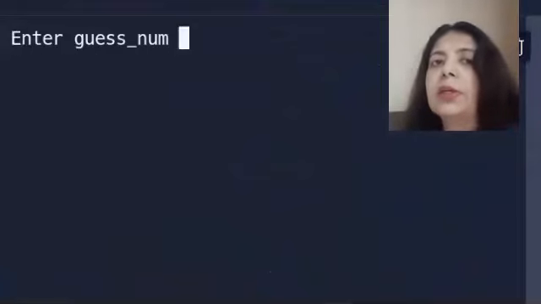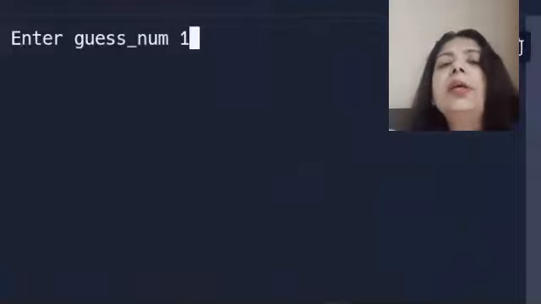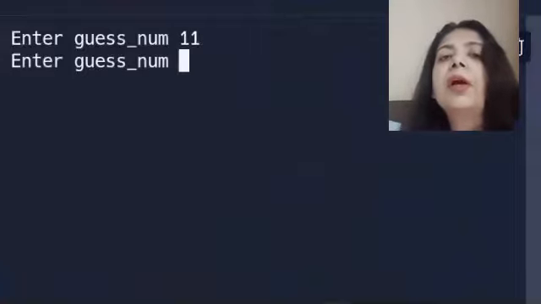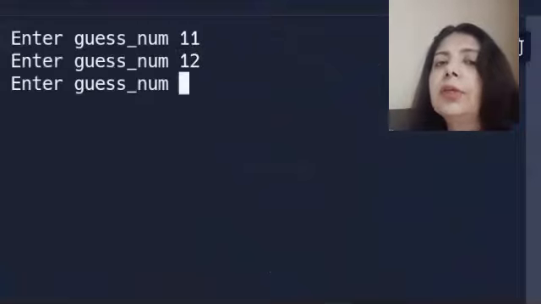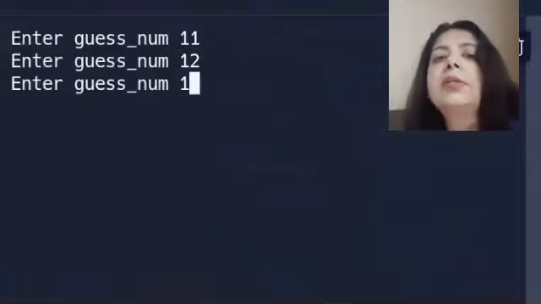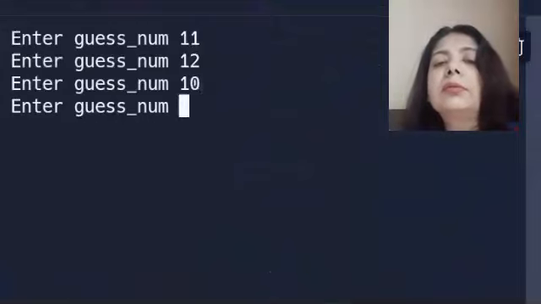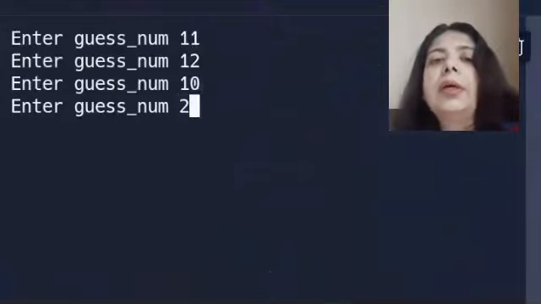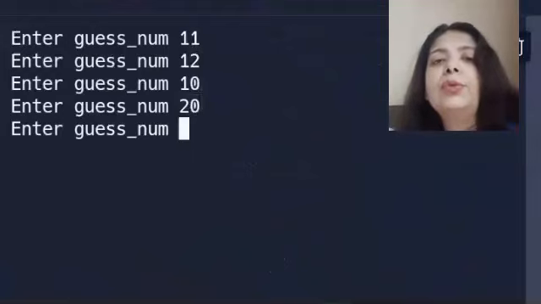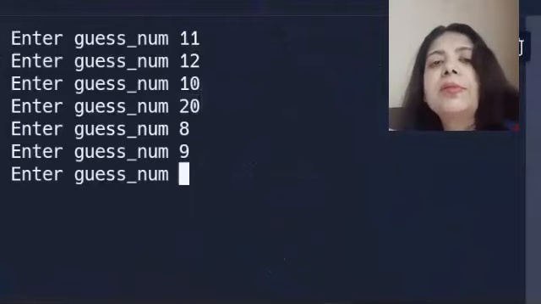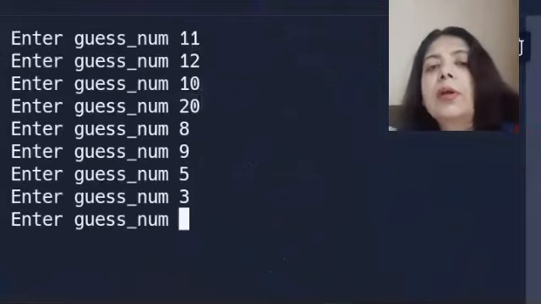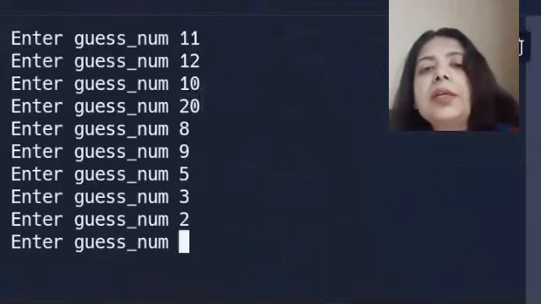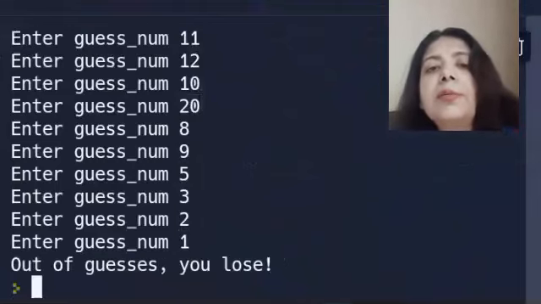So that one is correct under the first condition. Then I show you another scenario. Guess number 11 and then 12. Still I have not hit the lucky number 7. Then again 10, then again 20. 1, 2, 3, 4 choices already given. Then 5 times, 6 times, 7 times, 8 times, 9 times, 10 times, out of guesses.